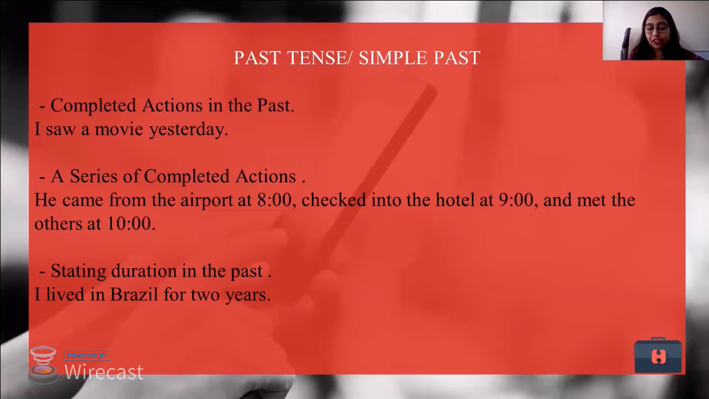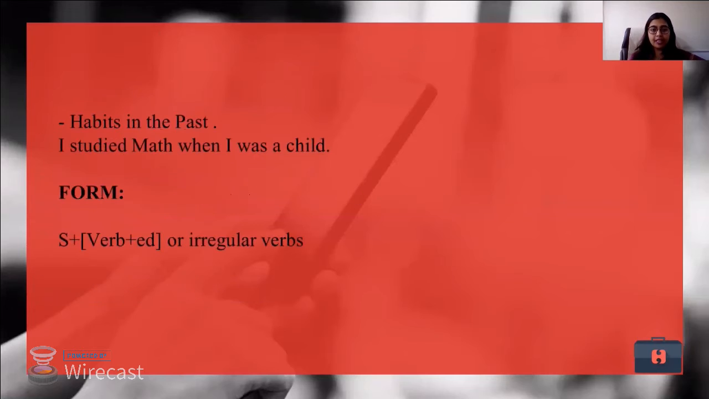Now stating duration in the past. So again, when were these actions performed? I am also using simple past to narrate that. For example, I lived in Brazil for 2 years. So now I don't live in Brazil. Maybe I am using this sentence after 3 years, but still I can say I lived in Brazil for 2 years. So now I no more live in Brazil.